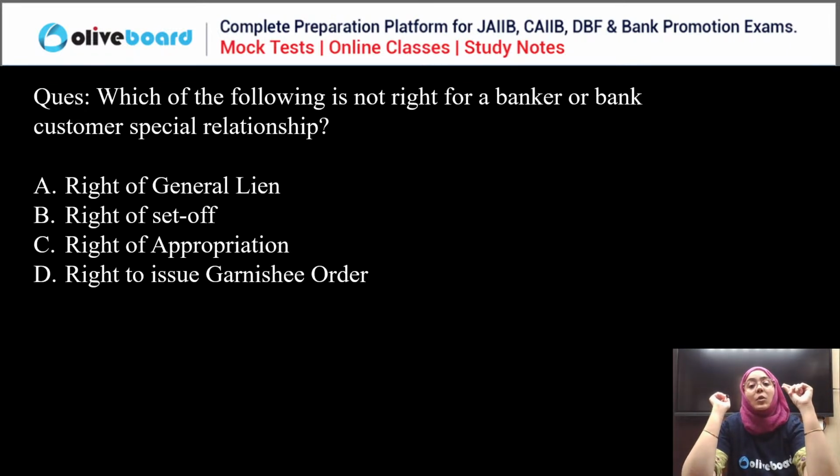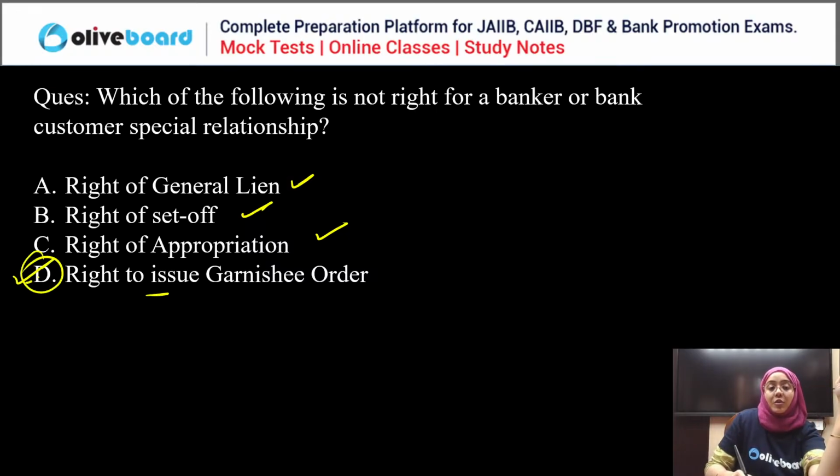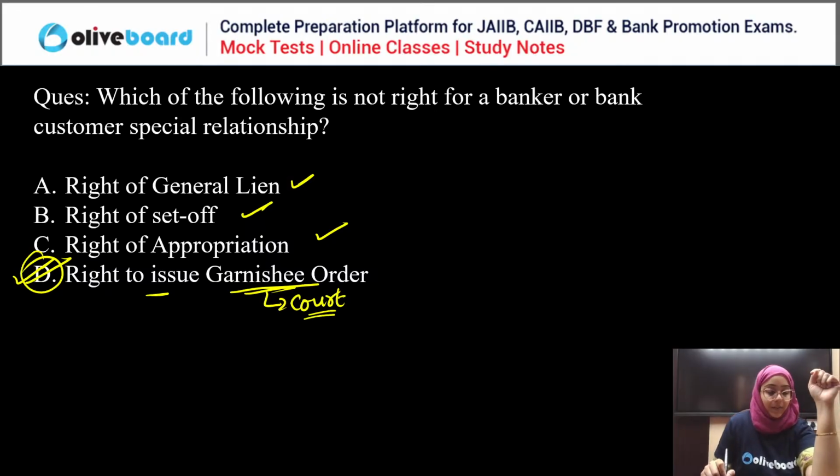Yes. So if we talk about not right for a banker or bank customer relationship, right of general lien, right to set off, right to appropriation, these are the rights. Right to issue garnishee order, this is not the right of the banker. Garnishee order is actually issued by court, not the bank, right? So D is the correct answer.